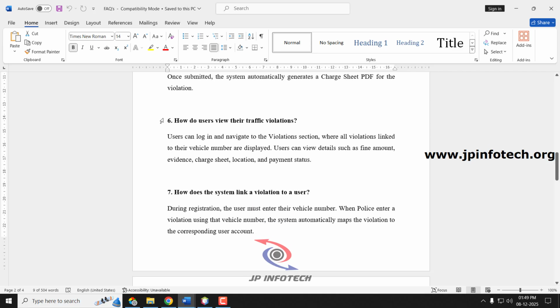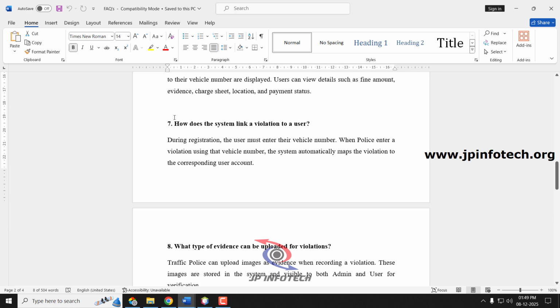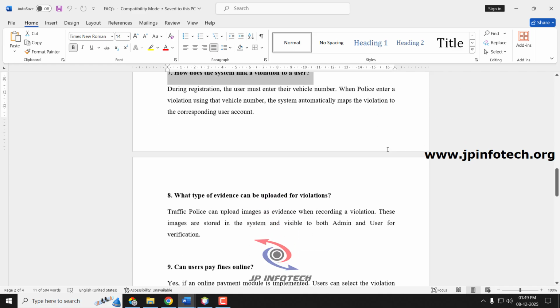Next question, how do users view their traffic violations? So once the user logs into the system, they go to the violation section, and they can see all the chart sheets that are created for their vehicle number, and they can see the details from there.